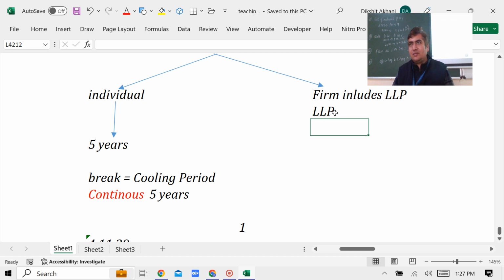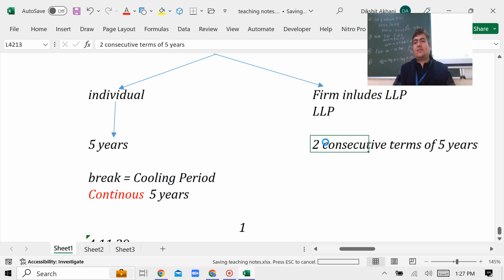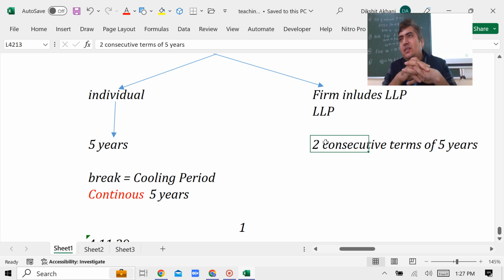Bhavna wants to answer? Okay, but now be very careful about what I'm saying here. The language I'm using is two consecutive terms, which means back to back you can continue. Consecutive terms of 5 years. This is the real text.